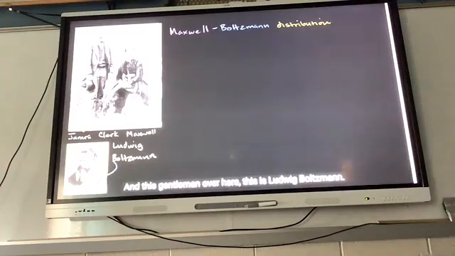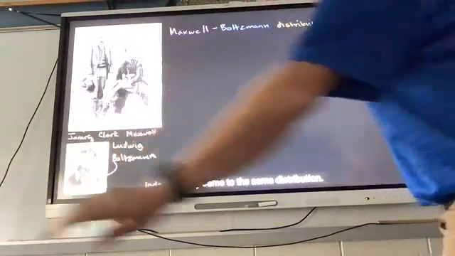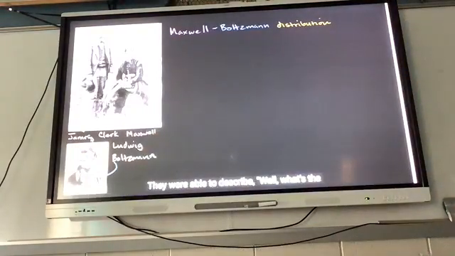And this gentleman over here is Ludwig Boltzmann, and he's considered the father, or one of the founding fathers, of statistical mechanics. And together, through the Maxwell-Boltzmann distribution, they didn't collaborate, but they independently came to the same distribution. They were able to describe the distribution of the speeds of air particles.